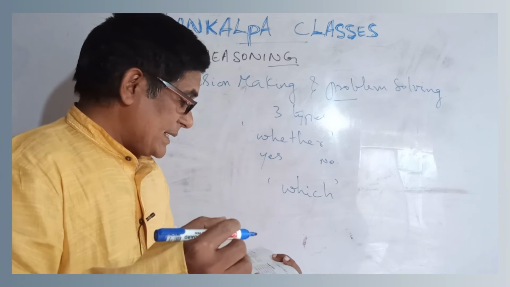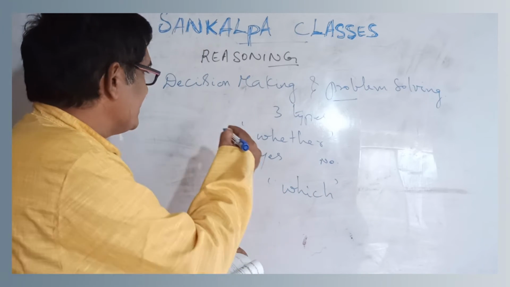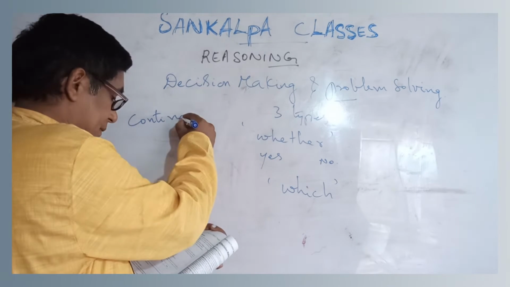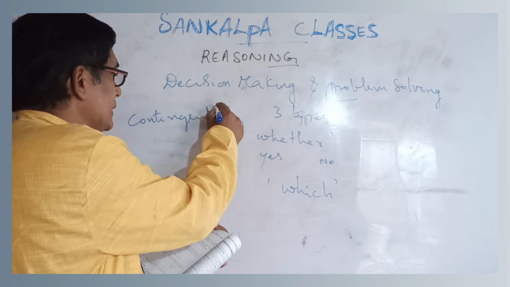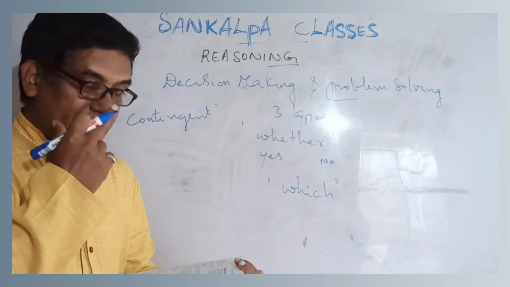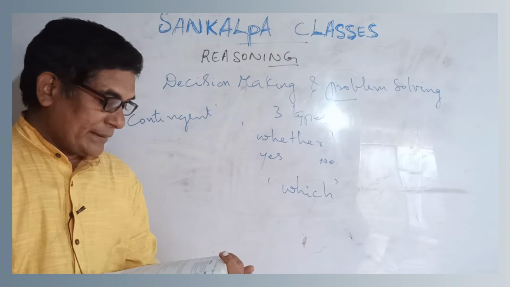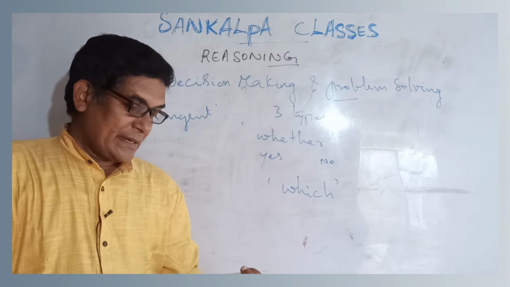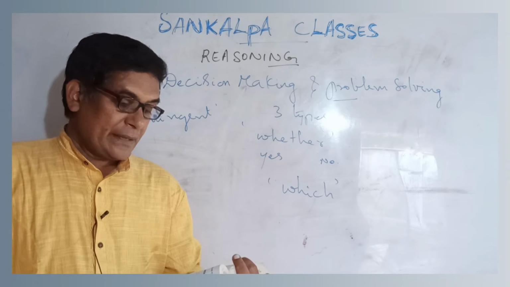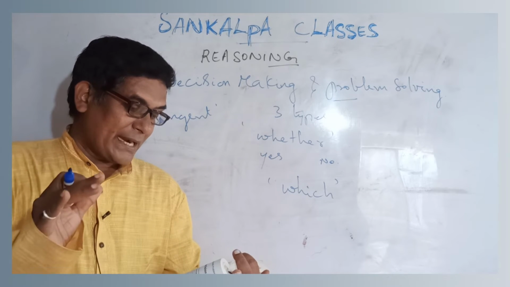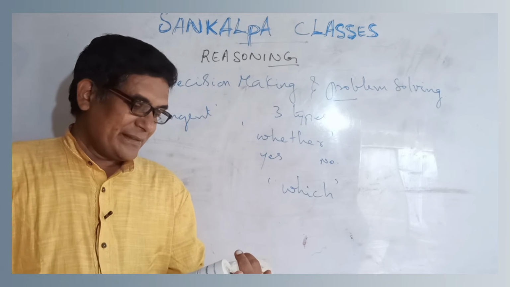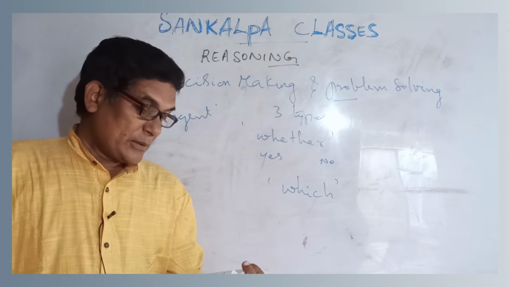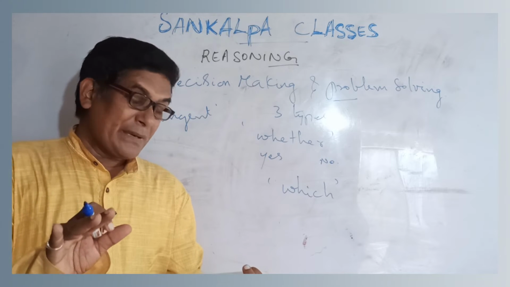And the third decision is the contingent decision. What is this contingent decision? This is the decision that has been made but put on hold until some conditions are met. You have to make the decision, undoubtedly, but it is put on hold until some conditions are met.